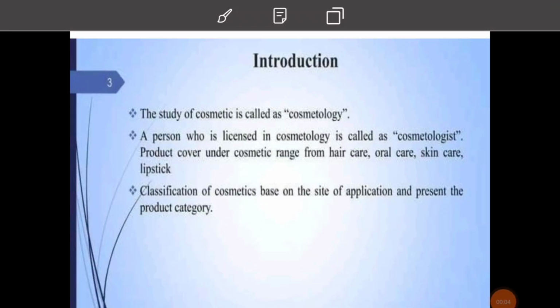In today's class, I discuss cosmetics and cosmetology. A person who is licensed in cosmetology is called a cosmetologist. Products covered under the cosmetic range include hair care, oil care, skin care, and lipstick. The classification of cosmetics is based on site of application and present product category.